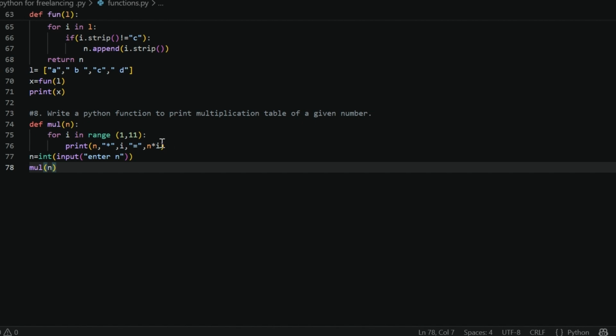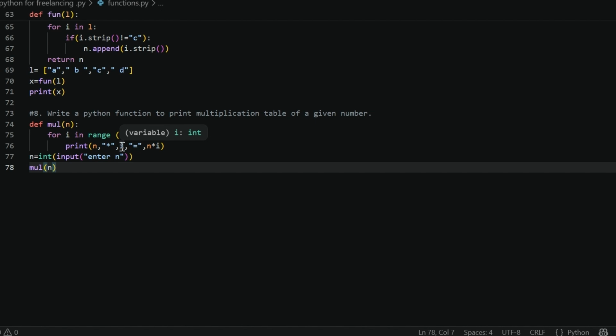We loop over the range of 1 to 11, then print, and I write this only for the formatting. What is n? Let's say the user entered the value 2, so n is 2. So 2 multiplied by I, where I ranges from 1 to 11. Let's suppose at this time I is 1.